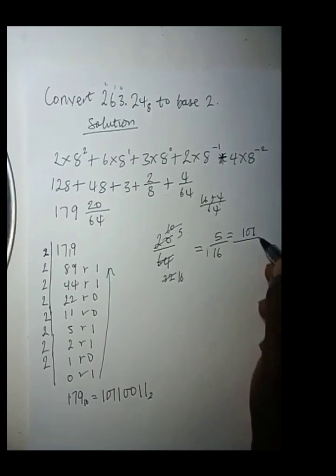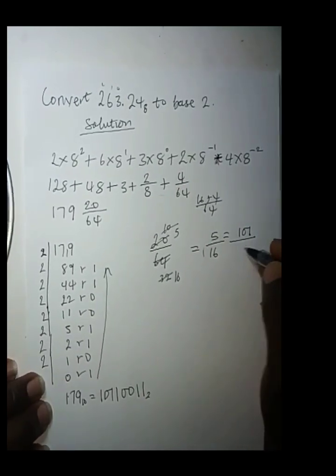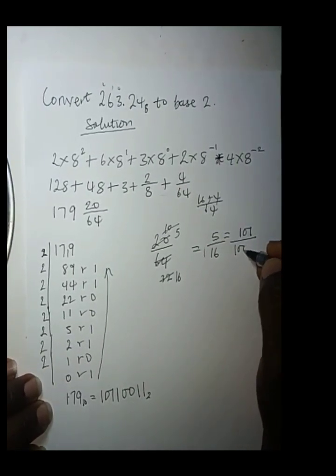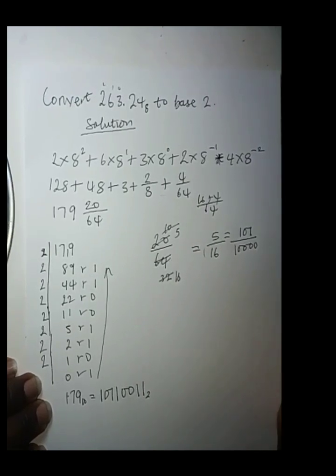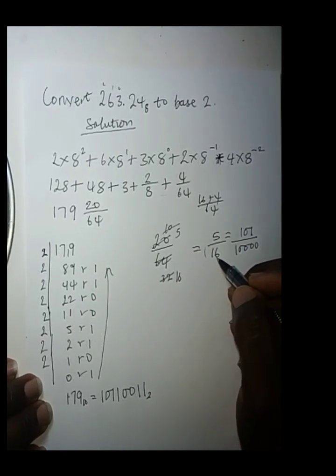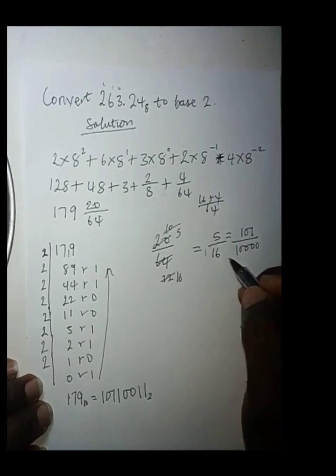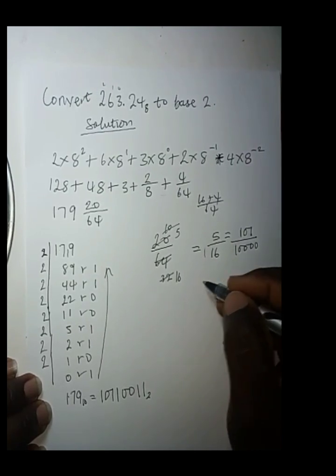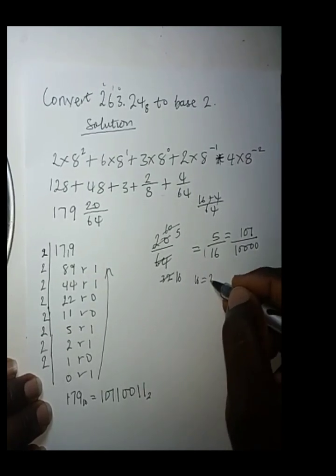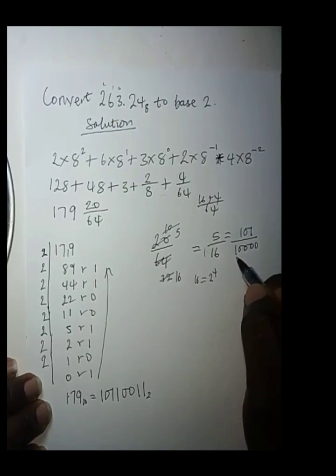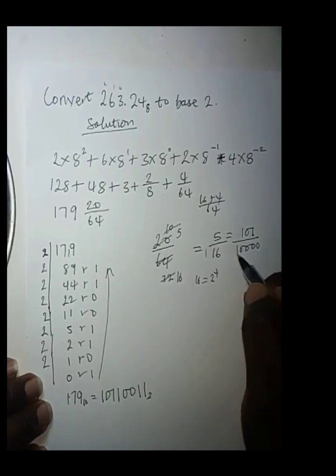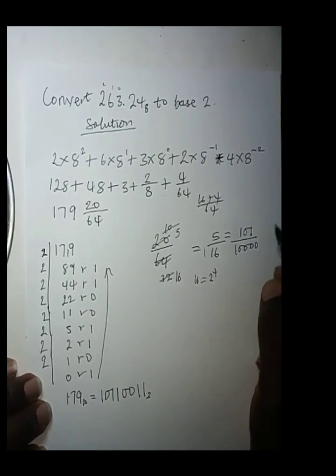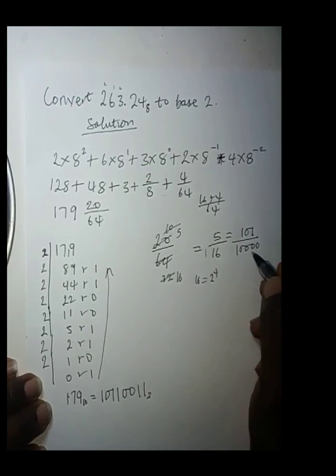Now what about 16? 16 is 1, 0, 0, 0, 0, because 16 is 2 to the power of 4. This one here is 2 to the power of 4. So I know that 16 in binary is this.